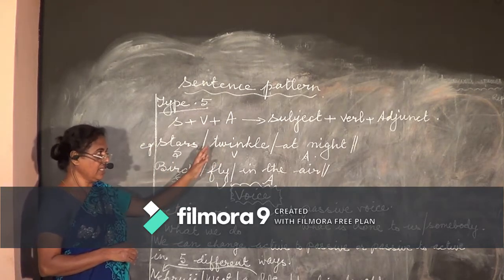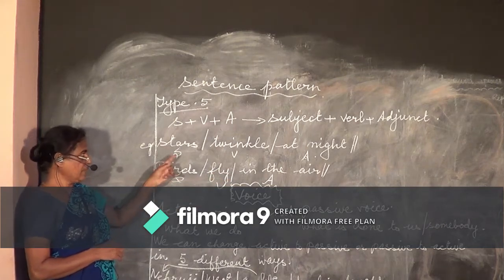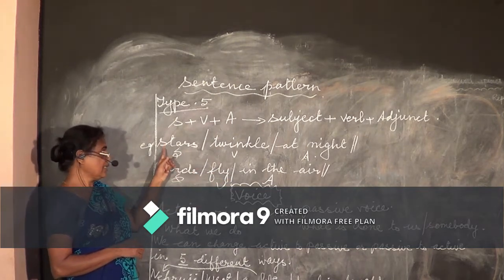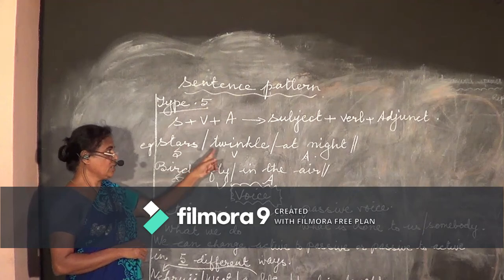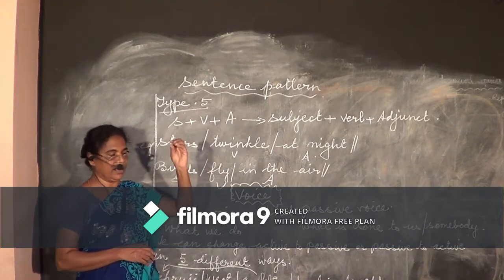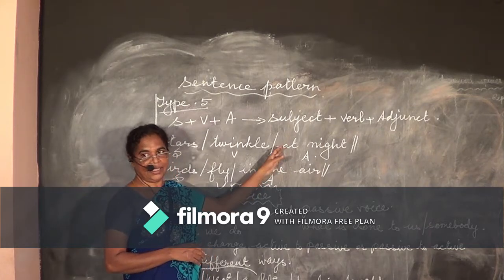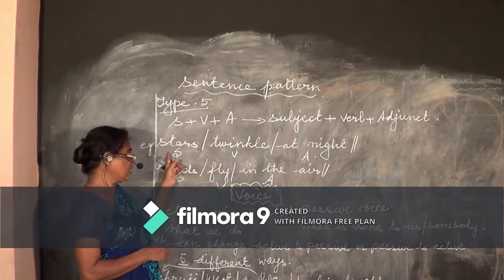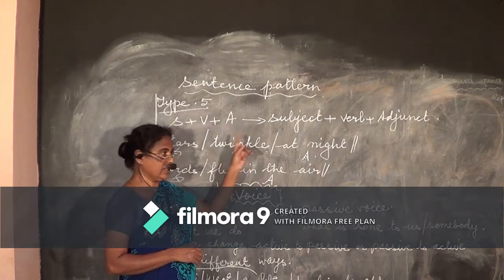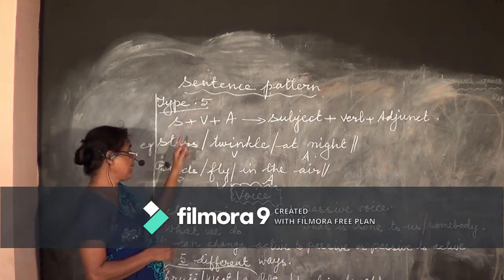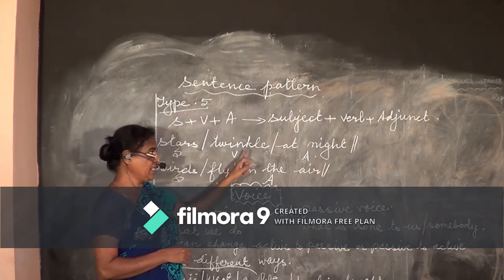Stars twinkle at night. I have separated by putting slashes here. Stars is the subject, twinkle is the verb, they shine. And at night, very rarely we see stars in the daytime. So stars twinkle at night. This sentence is in the pattern 5, S plus V plus A.